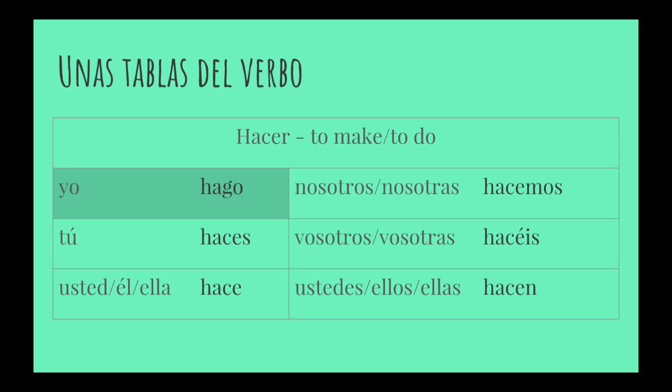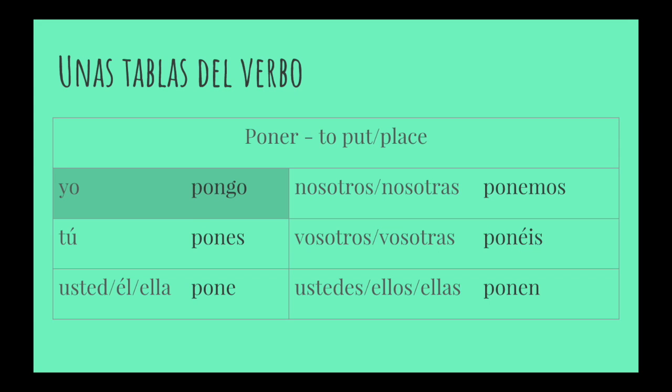This is the verb chart for hacer. As you can see, there is this irregularity in the yo form. It becomes hago, but all of the other ones are normal conjugations. Tú haces, ella usted hace, nosotros hacemos, vosotros hacéis, and ustedes, ellos, ellas hacen. There is no stem change in those. The only thing you need to worry about is the yo form.